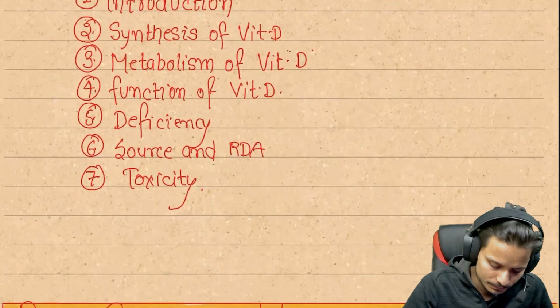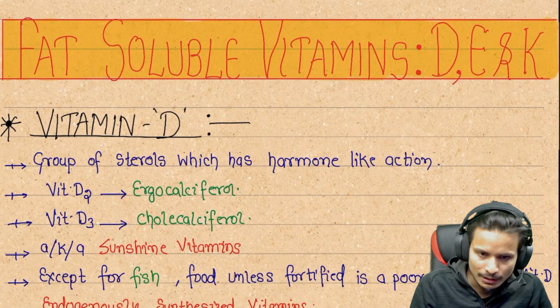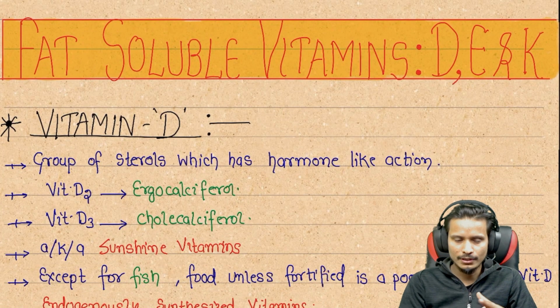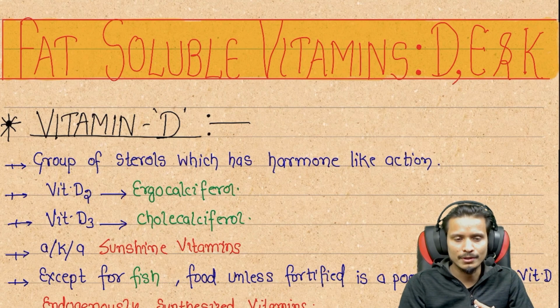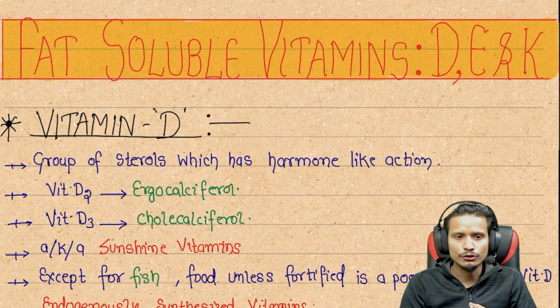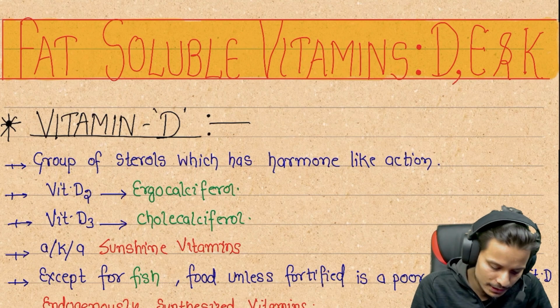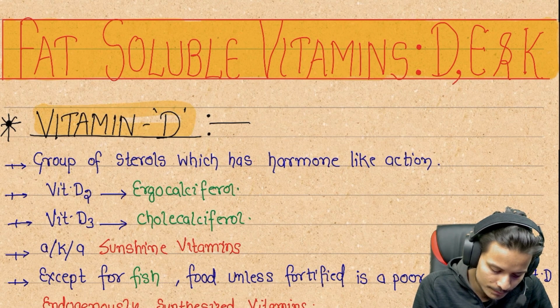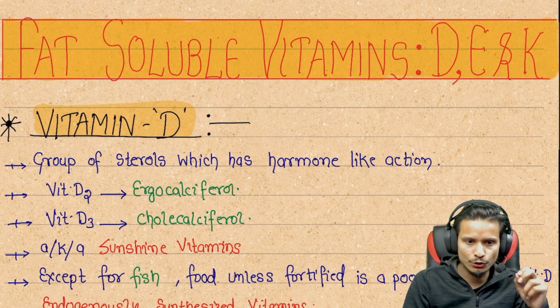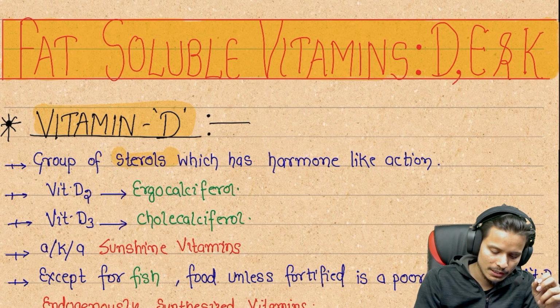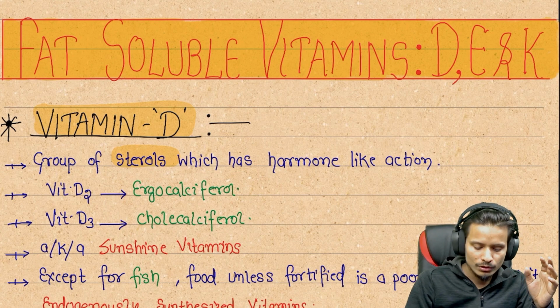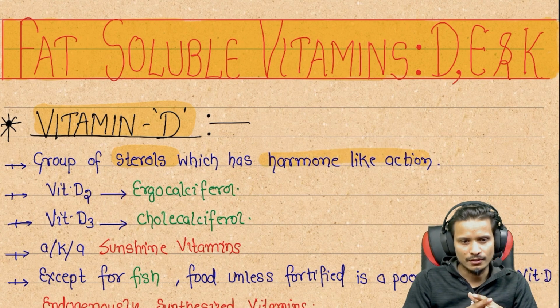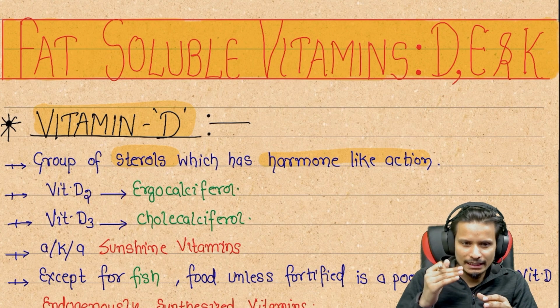Let's start. Vitamin D is under the fat soluble vitamins, and we already discussed the introduction, and in the second section of vitamins, vitamin D. It is also fat soluble. Next we can see here vitamin D is a group of sterols, and it also has somewhat hormonal action. What does it mean? Vitamin D acts like a hormone.